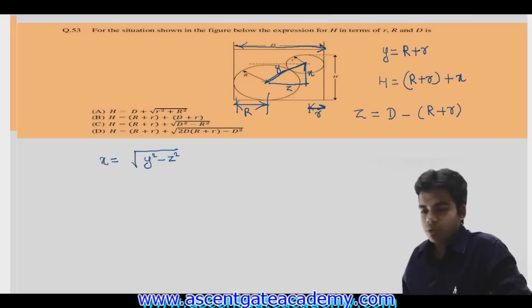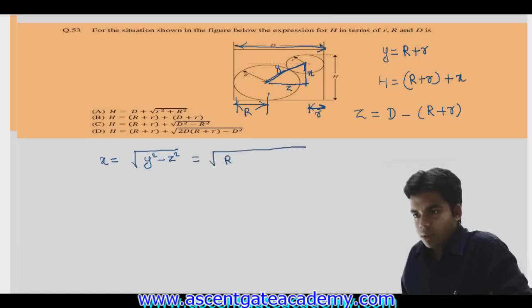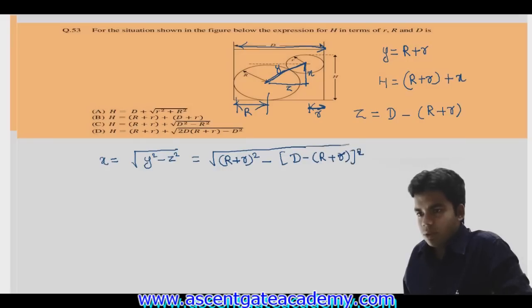Getting this or not? Okay, so just put the values. X is equal to under root of y square minus z square. Put the values, so this will be equal to under root of (capital R plus small r) whole square minus (capital D minus (capital R plus small r)) whole square. That's it. Okay, now just solve this.